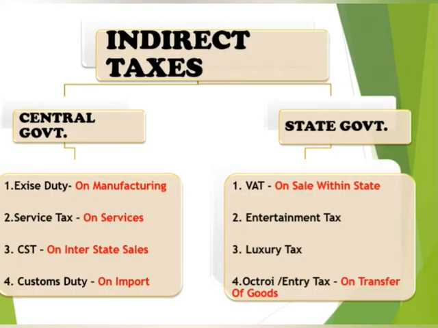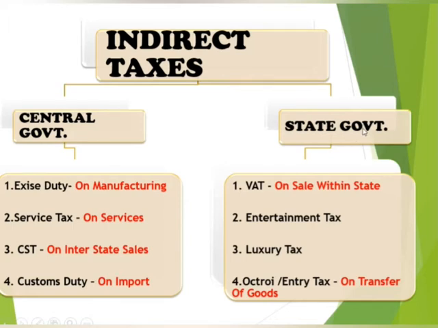In our country, indirect taxes are levied by the central government as well as the state governments. Some major indirect taxes by the central government are as follows. First is excise duty, charged on goods manufactured in India. The second one is service tax, charged on provision of any services. Third is CST, charged on interstate sales when goods are sold to another state. The last is customs duty, levied on the import and export of goods.